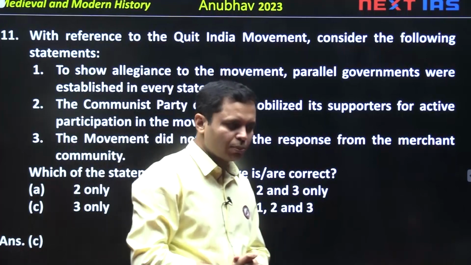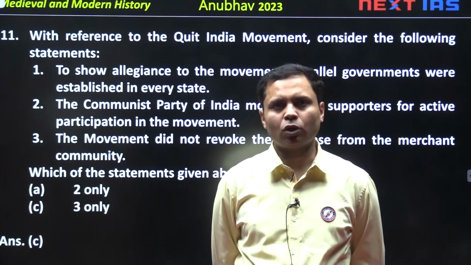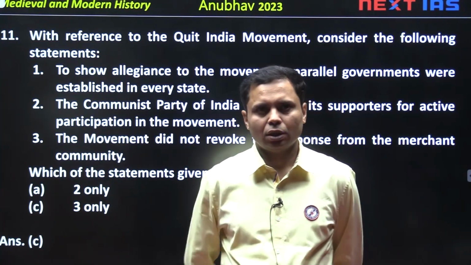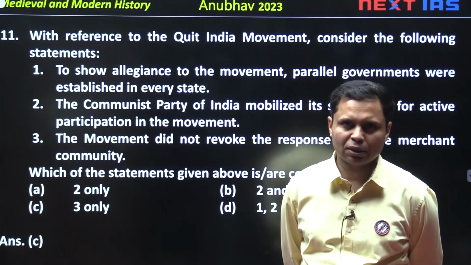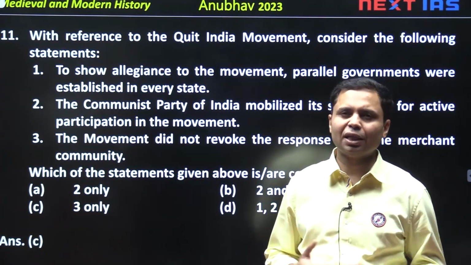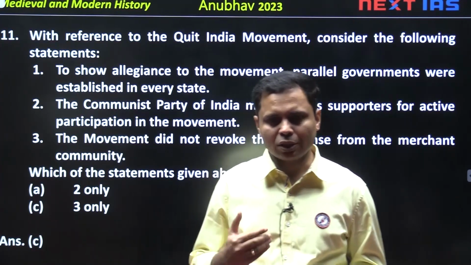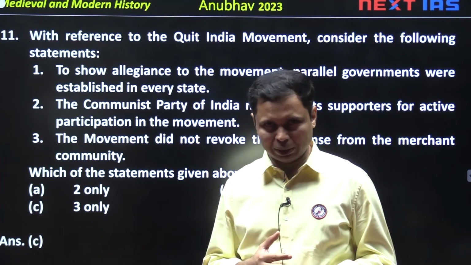Class, the Quit India movement was started on 8th August 1942 by a call given by Gandhi, and Gandhi gave the slogan "Do or Die." But in the early morning of 9th August, all the prominent leaders were arrested. So this movement was a leaderless movement, and Congress did not issue any kind of directive to the people on how to carry out these movements.